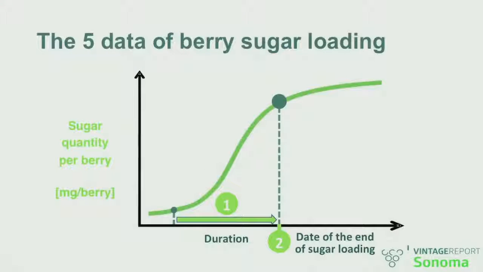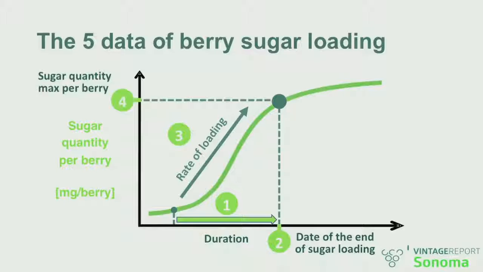You can also say, just like Mark was showing with the date of pH or TA, when is the date when the plateau of sugar is reached. And from there, you can also characterize those two together by looking at the slope, the speed at which sugar is loading. You can then characterize another parameter, which is how much sugar was reached at the time sugar loading stopped.